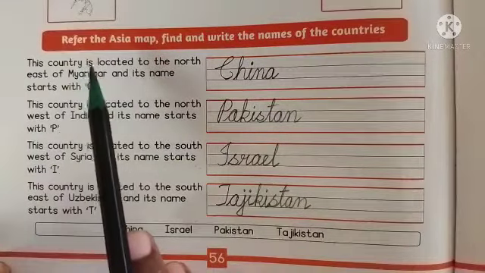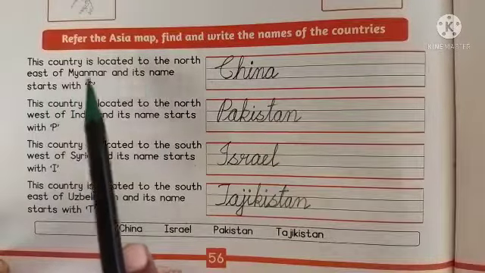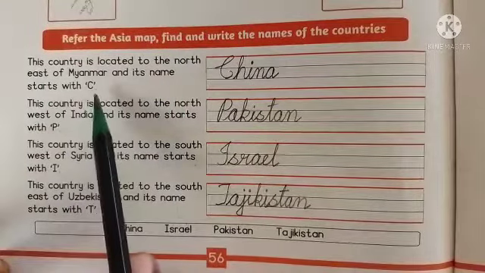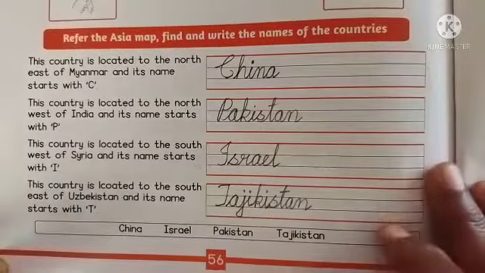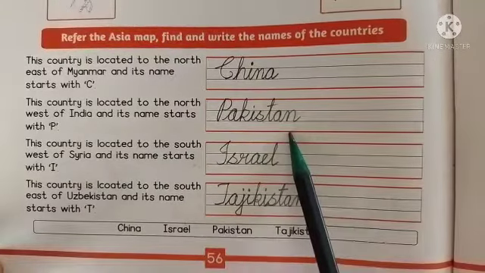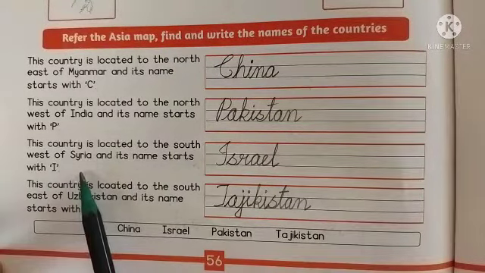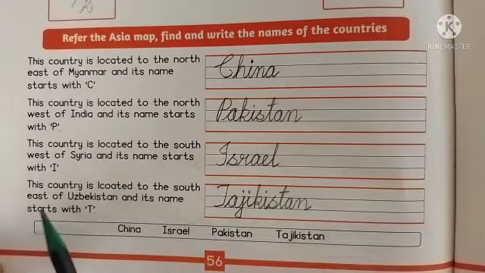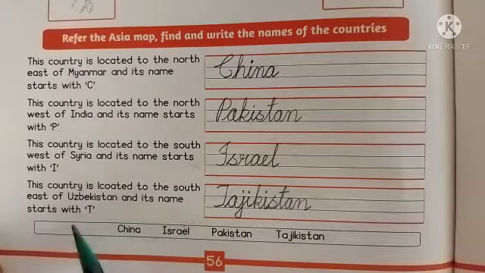Then we have an activity to refer to the Asia map. Find and write the names of the countries. This country is located to the northeast of Myanmar and its name starts with C. It is China. This country is located to the northwest of India and its name starts with letter P. It is Pakistan. This country is located to the southwest of Syria and its name starts with I. Israel.